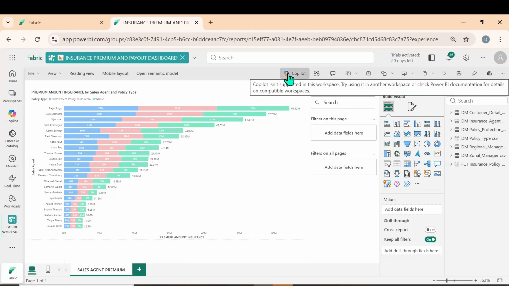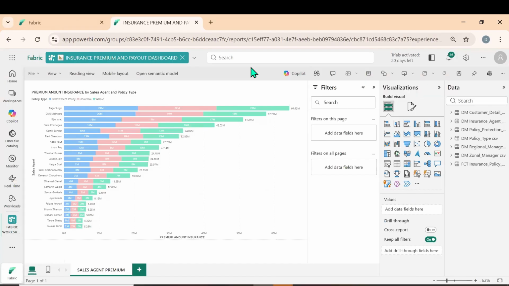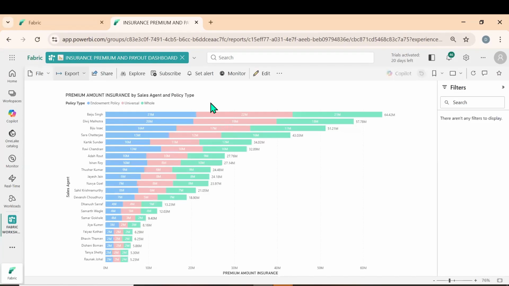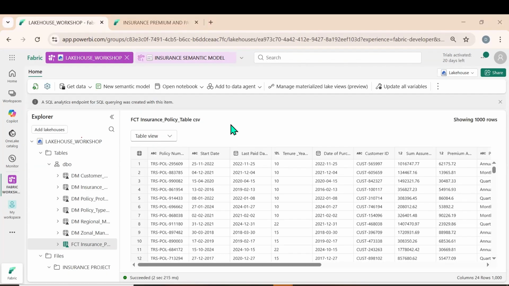Let me click on Copilot, whether we are able to use it. It is saying Copilot isn't supported in this workspace, maybe due to the license. Click on reading view, then we can get into this view. We created it online. So this is about creating the report.